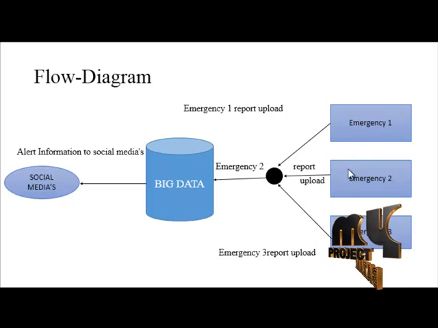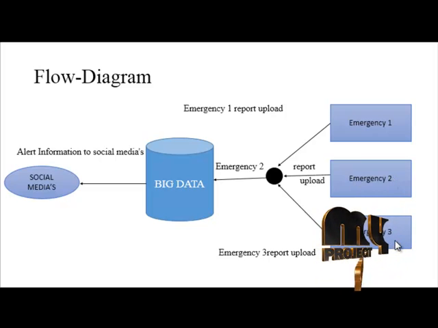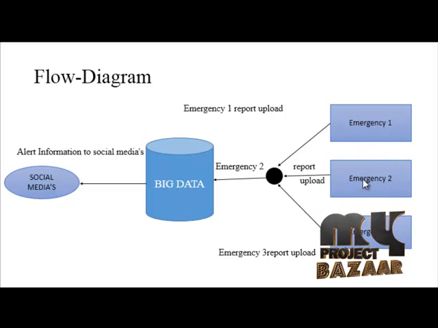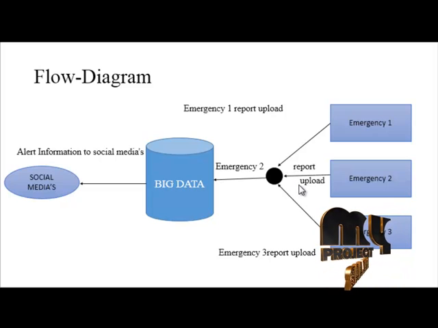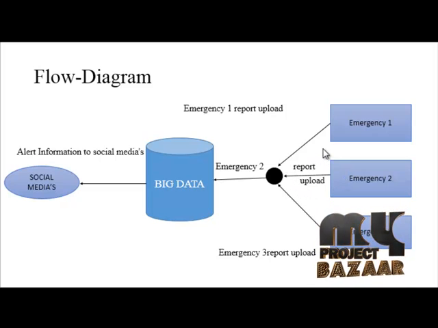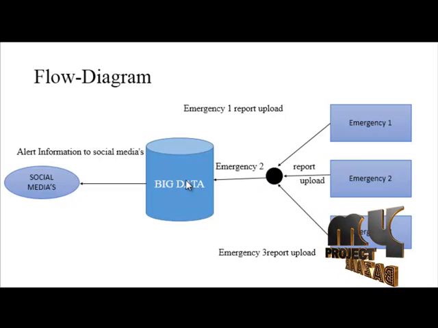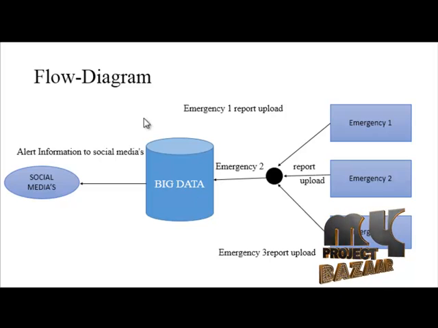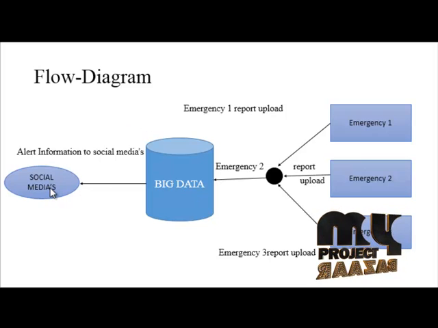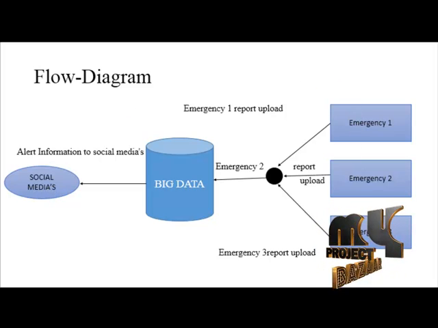This is emergency one. This is emergency two. This is emergency three events. All of the camera sensors are watching and monitoring all of the crowd places. If any disaster is acquired, this alert message is sent first to the big data process, and next the big data process sends this alert message to all of the social media people. So emergency action can be taken soon in these emergency places.